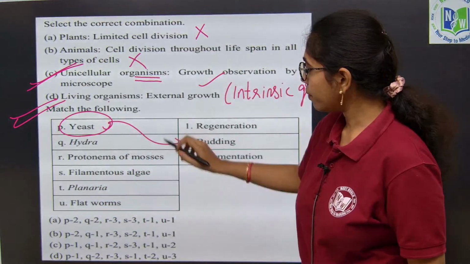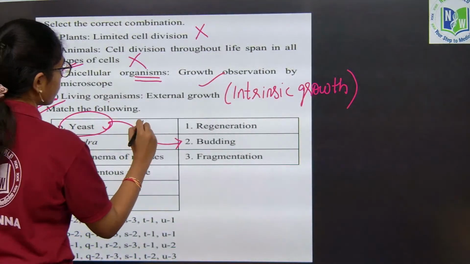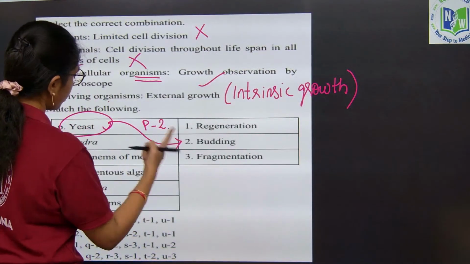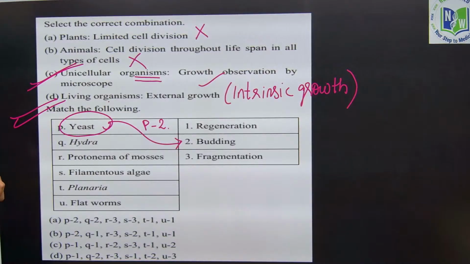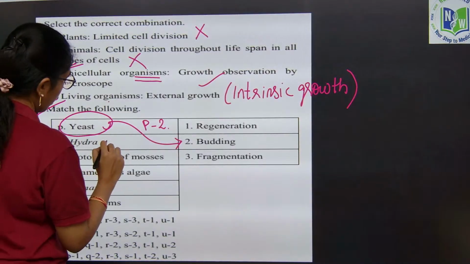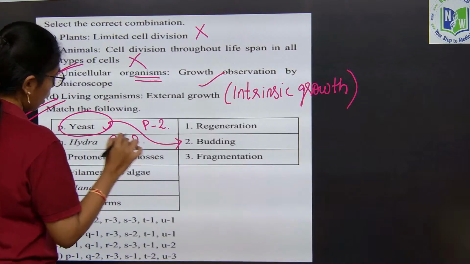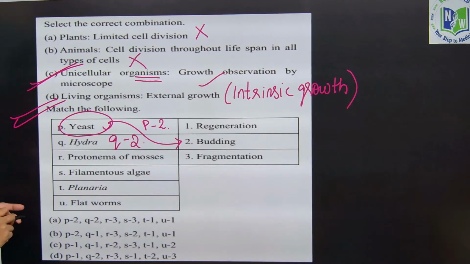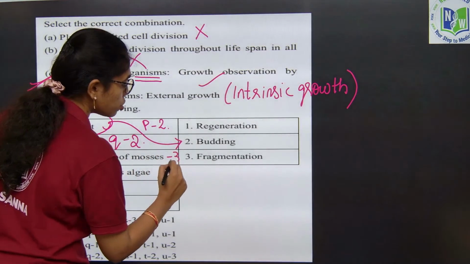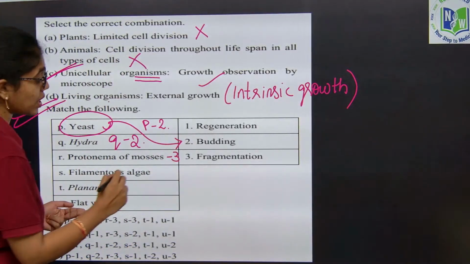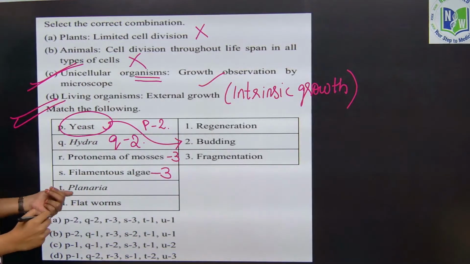Budding. Okay. So P will be 2. Yeast will reproduce through budding. And Hydra also reproduces through what? Budding. So Q is also budding. Then protonema of mosses is through fragmentation. Filamentous algae is through fragmentation.